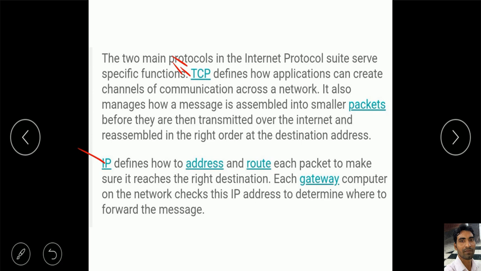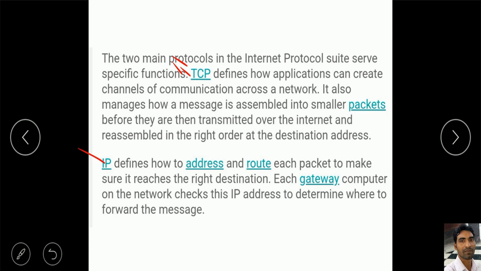It also manages how a message is assembled into smaller packets before they are transmitted over the internet and reassembled in the right order at the destination address.